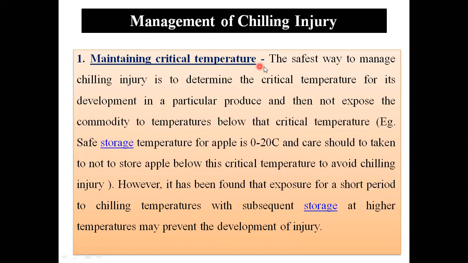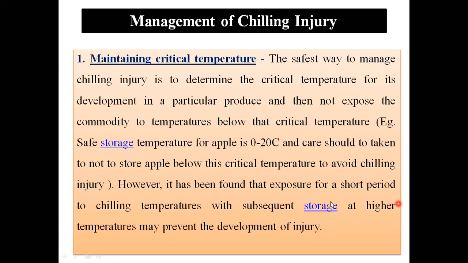Maintaining critical temperature: the safest way to manage chilling injury is to determine the critical temperature for its development in a particular produce, and then not expose the commodity to temperatures below the critical temperature. You can find out the appropriate temperature for the storage of that commodity as per its variety, select a critical temperature for safe storage, and you can't store below that. So that their quality will be maintained. Ultimately you will get a better price for your commodity, and you can keep your commodity for a longer period.